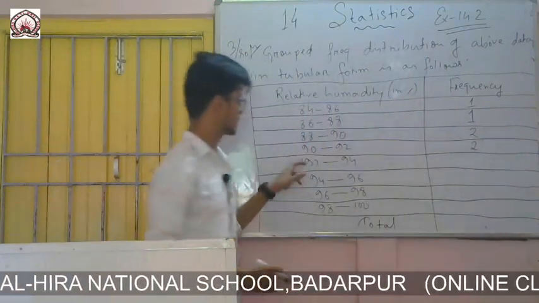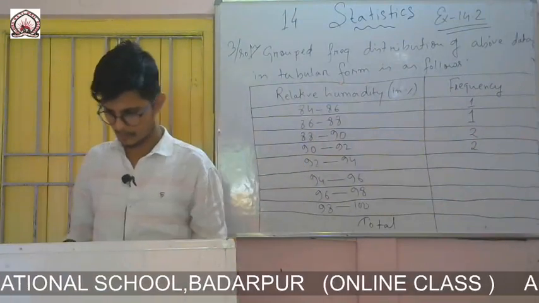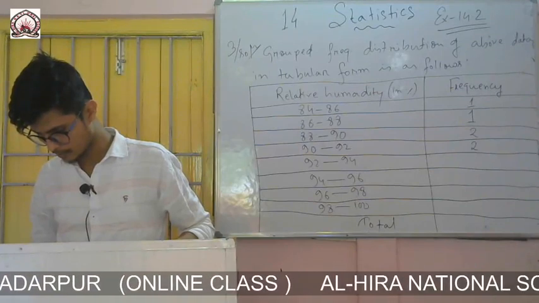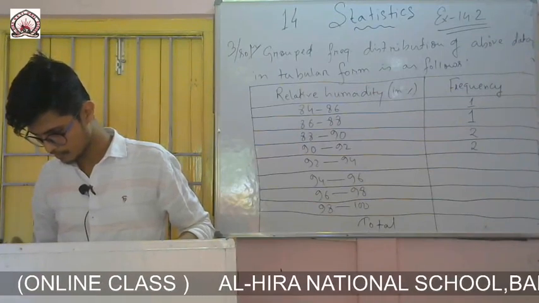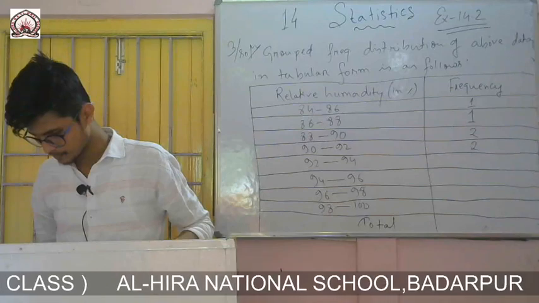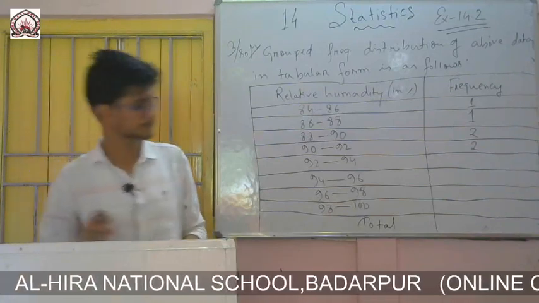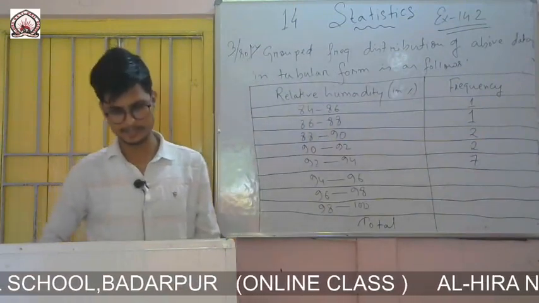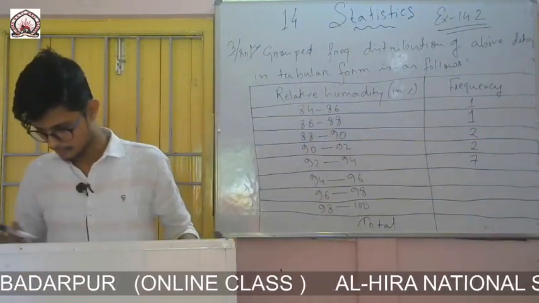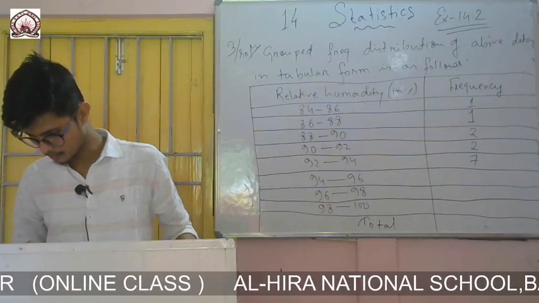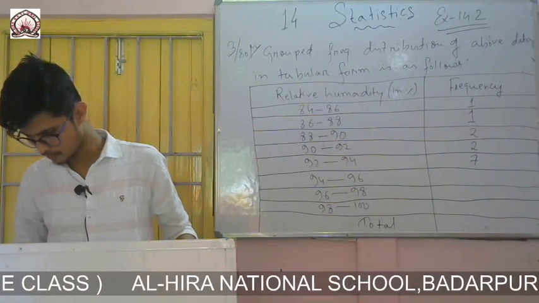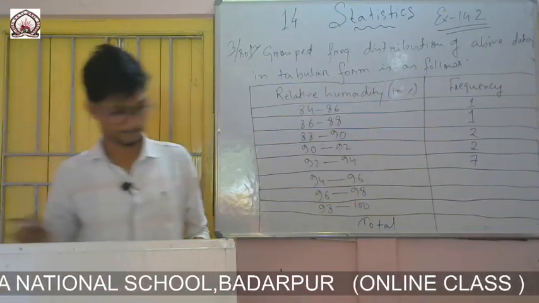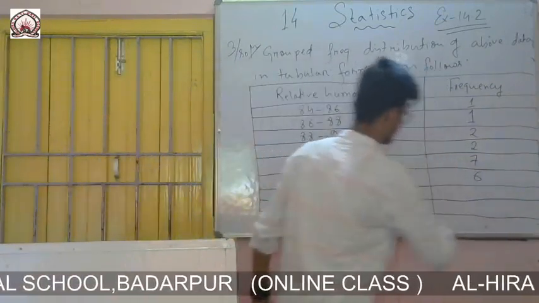Then 92 to 94: 1, 2, 3, 4, 5, 6, 7. Then 94 to 96: 1, 2, 3, 4, 5, 6, yes, it is 6.